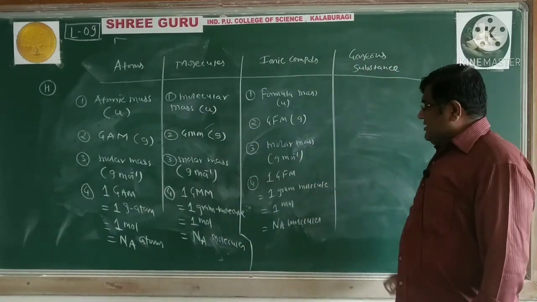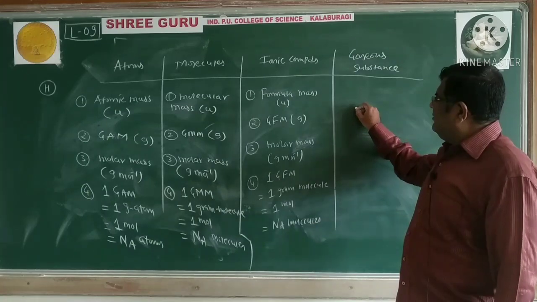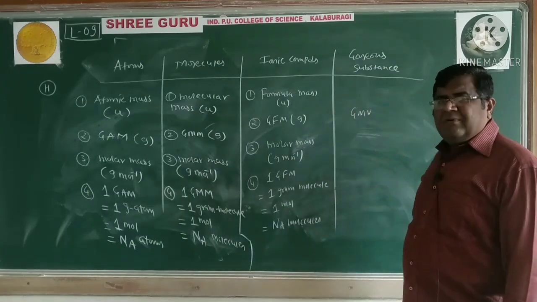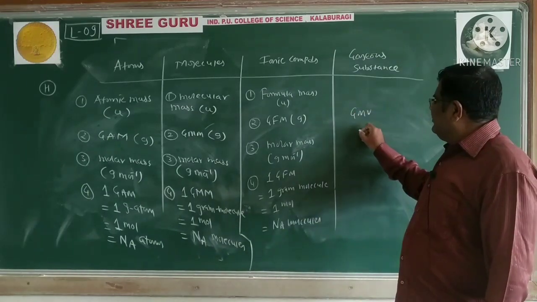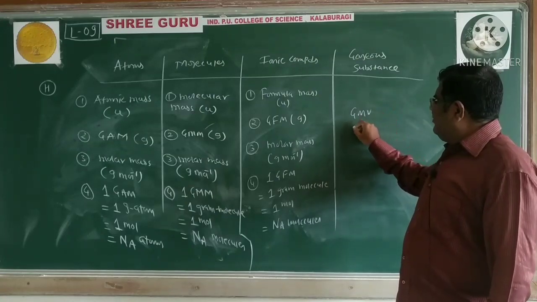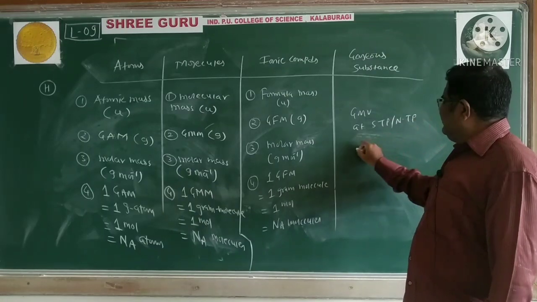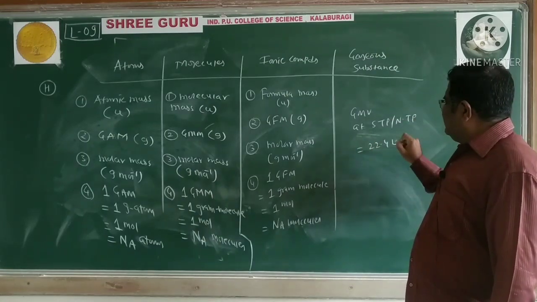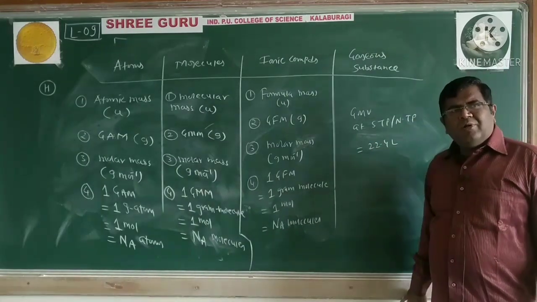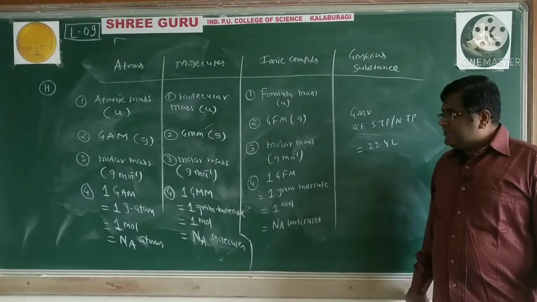For gaseous substance, we have gram molar volume, and the value of this at STP or NTP equals 22.4 liters, right?